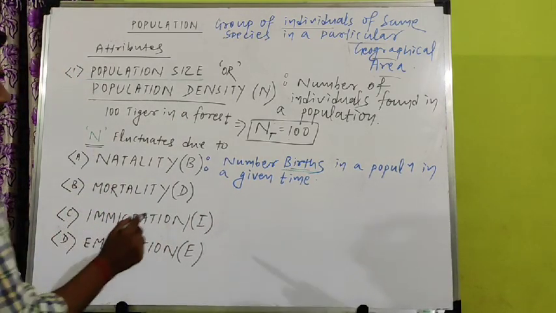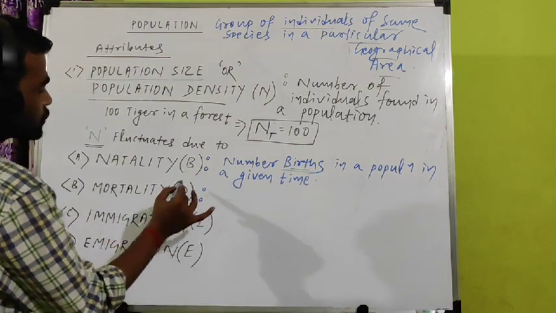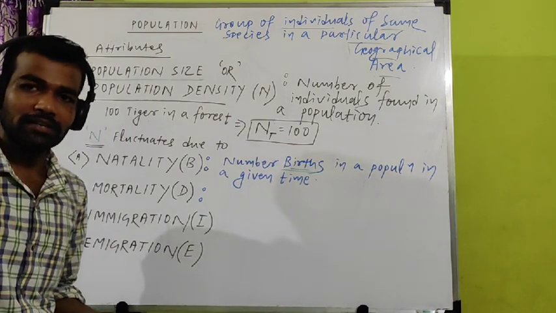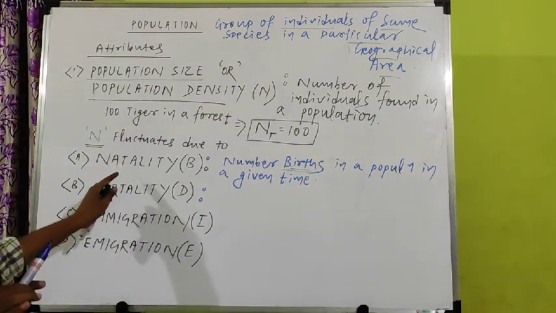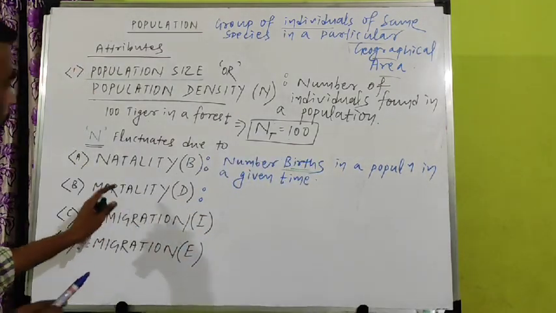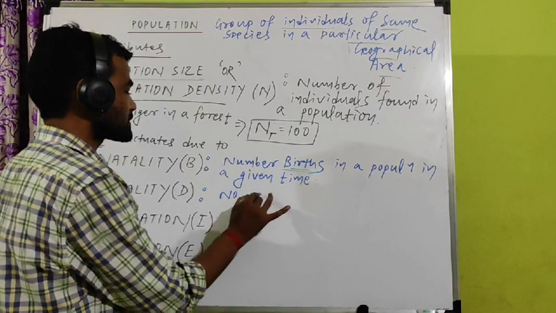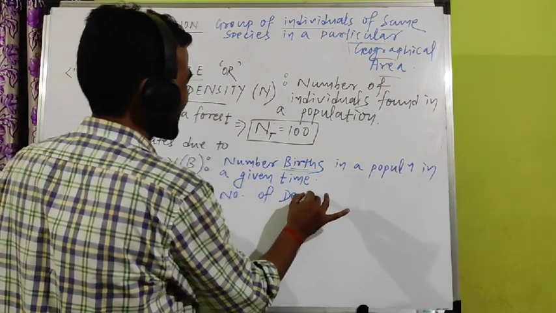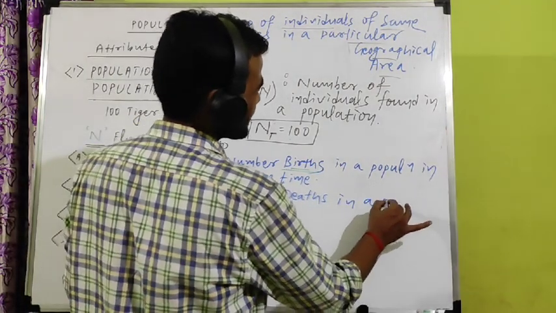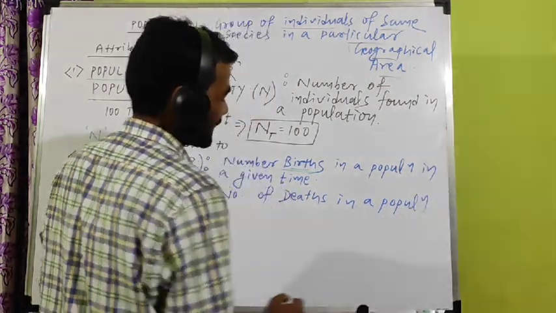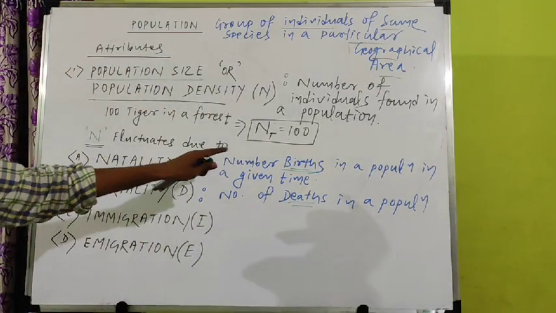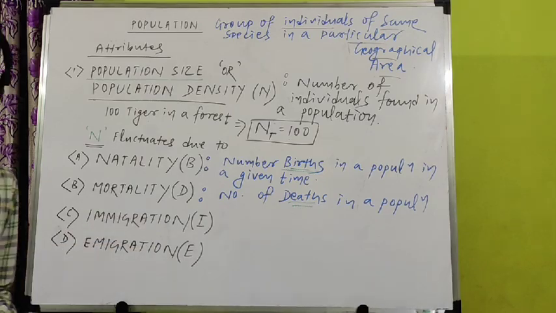Next, second is mortality, just the opposite of natality. Very important, sometimes the difference comes in questions. I will give the difference at the end. Natality is the number of births in a population in a given time. Mortality is the number of deaths, which is why it is written capital D. Number of deaths in a population in a given time. So natality means number of births, and mortality means number of deaths.